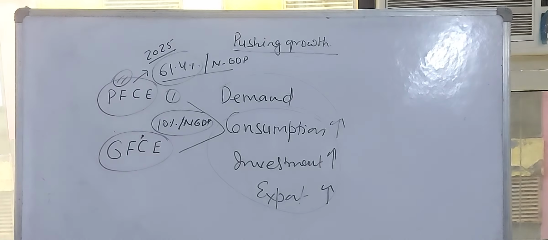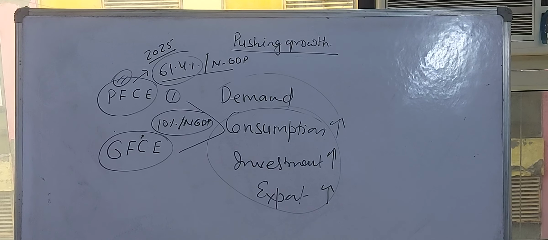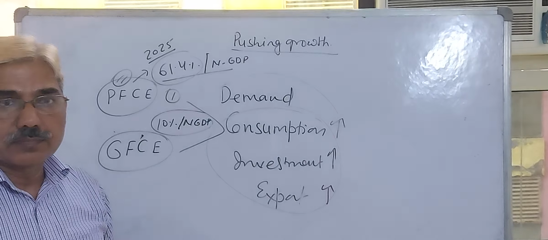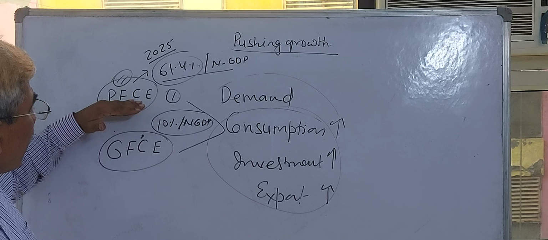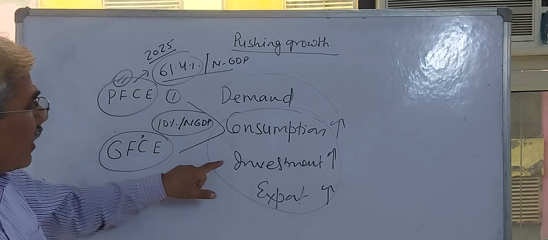If you go through the statistics, the overall GDP growth rate during 2025 was 6.5%, and the main determinant was private final consumption expenditure.